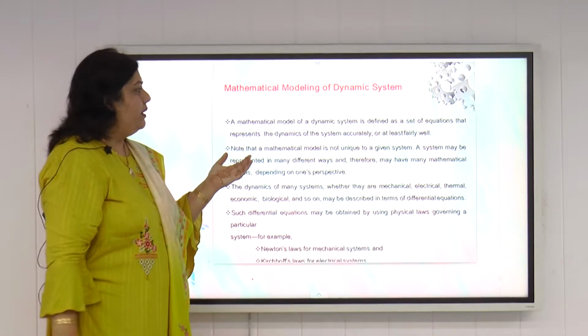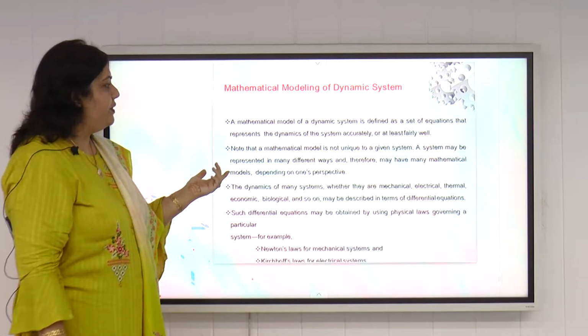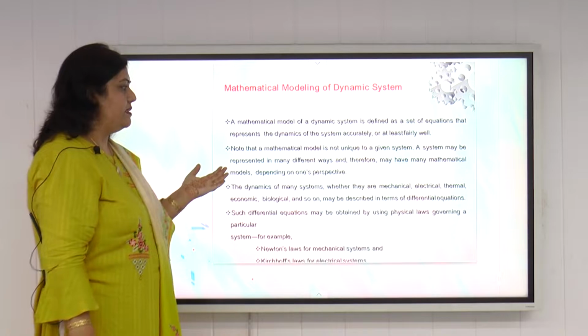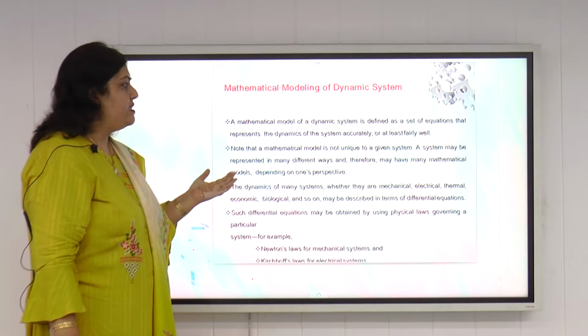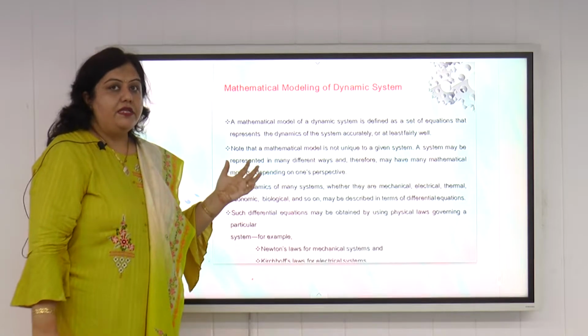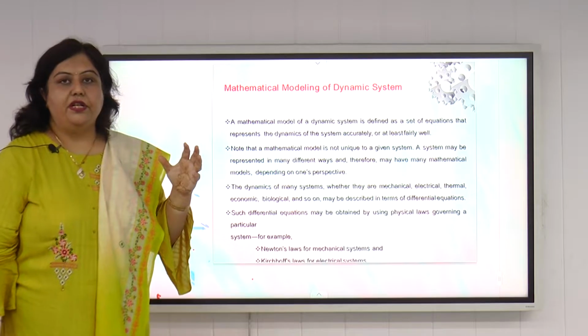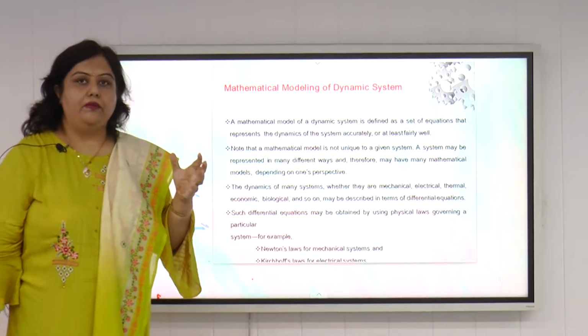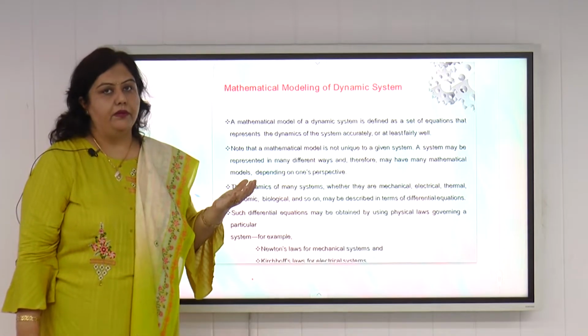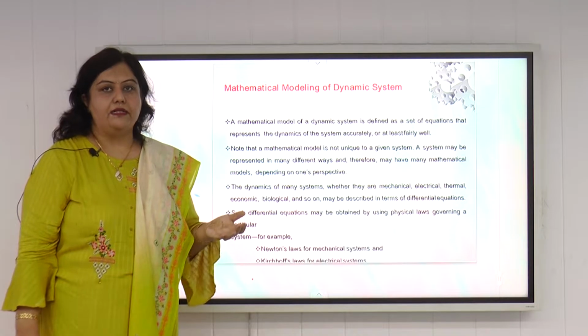Mathematical modeling of a dynamic system is defined as a set of equations that represents the dynamics of the system accurately, or at least fairly well. Dynamics, the dictionary meaning of dynamics, means variable. How the output varies with respect to time for different values of input, that is dynamics.